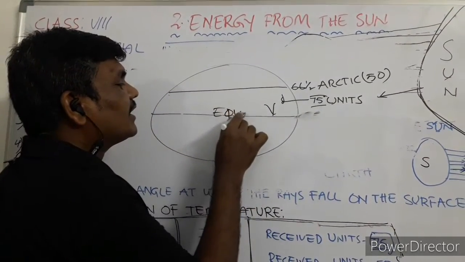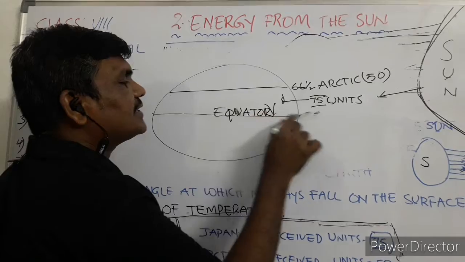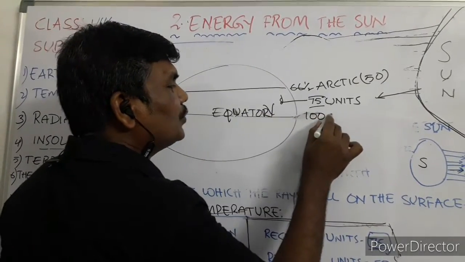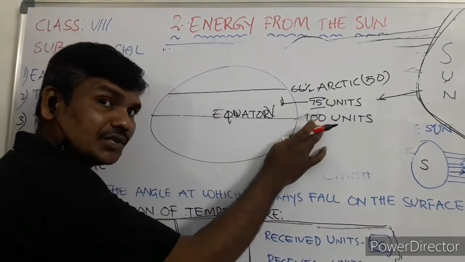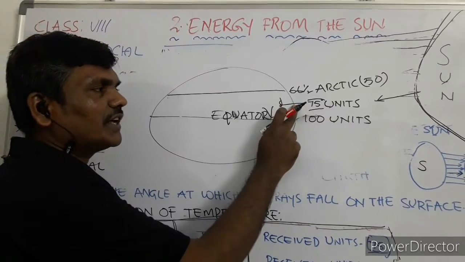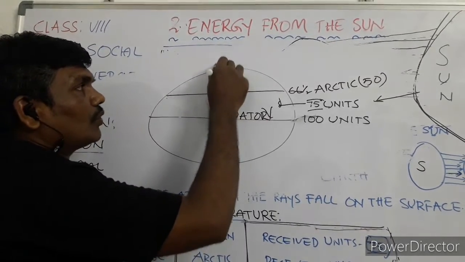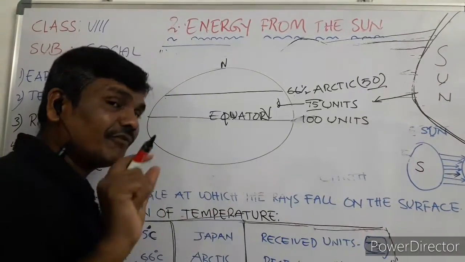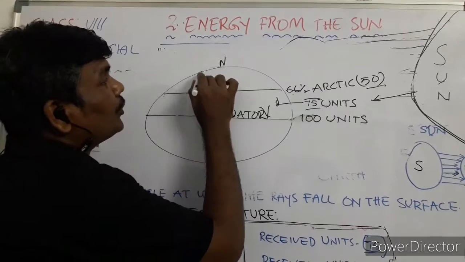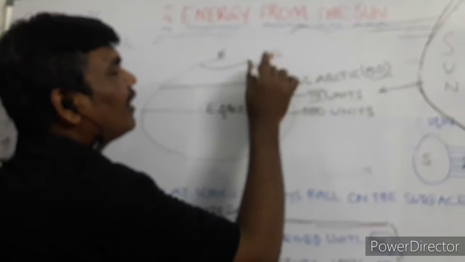Equator. The equator is receiving 100 units. Imagine 100 units are received, and when we go in the northward direction, it is less, 75. Again, if you go very close to the North Pole, at 66 degrees, that is the Arctic region, there we see only 50 units of temperature. If you go nearby the polar region, we see only 40 units of temperature.